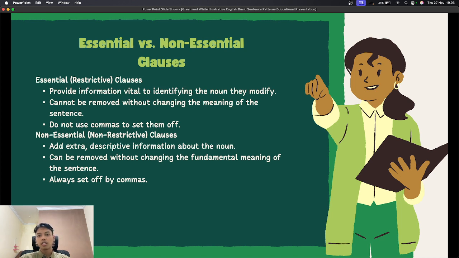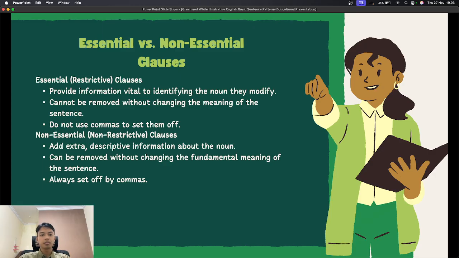Next, let's discuss essential and non-essential adjective clauses. An essential clause gives information that is necessary to identify the noun. Without it, the meaning of the sentence will change. These clauses do not use commas. For example, students who study hard often get good grades.